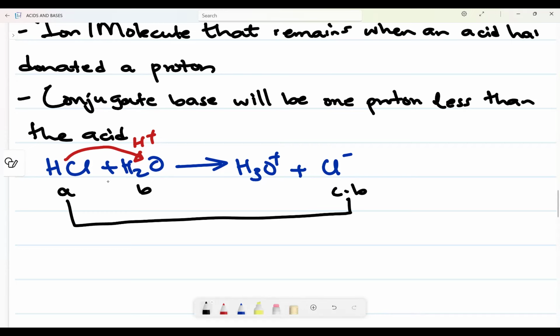And now can you see our conjugate base is one proton less. This one has an H, this one has no H, so hence we are saying it is one proton less. Can you see? Conjugate base will be one proton less than the acid. Very, very key. Okay, this is what we refer to now as a conjugate base. This will become a base, then this will become what? Conjugate acid, but we'll come to it.